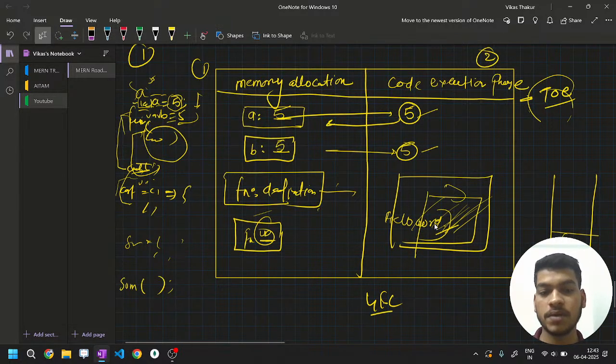This function will remain on top of the GEC until it is executed. When this function is completed and returns some value, then this function execution context will be removed, and what will remain? The global execution context again.